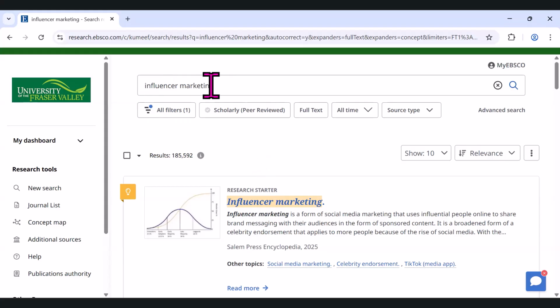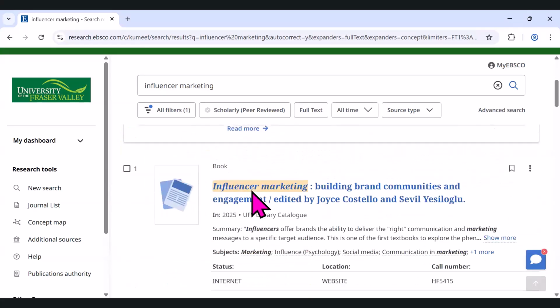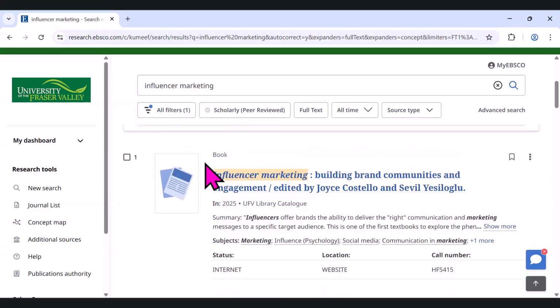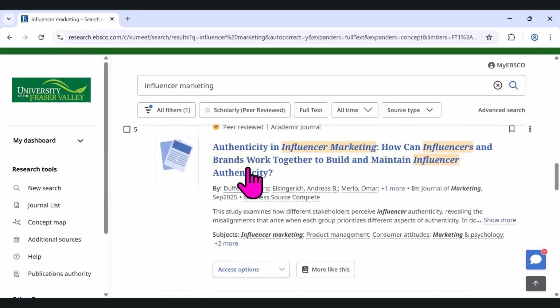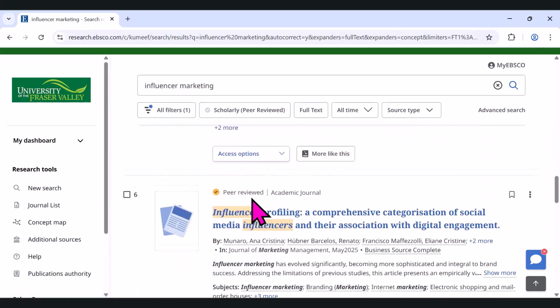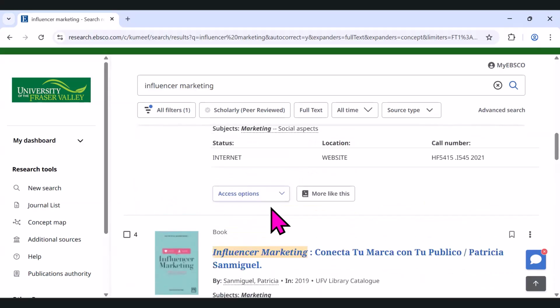I've done a search for influencer marketing. It shows me 185,000 results. There's a research starter. So this is a topic that is out there. It's pretty popular, gives you a little definition. But now if I go through this results list, I'm seeing books, lots of books actually, peer-reviewed article here, peer-reviewed article. So there's sort of a mix of types of results that are coming up.